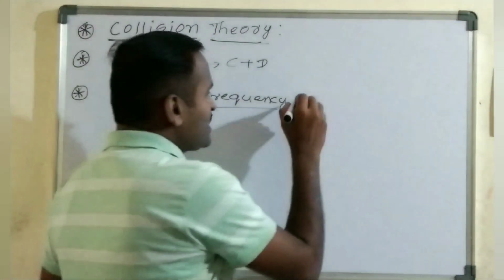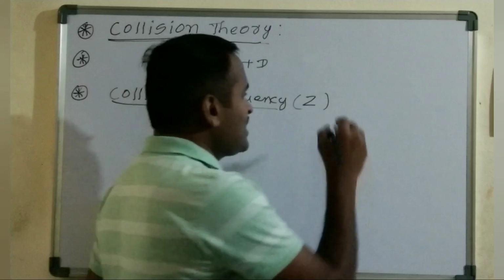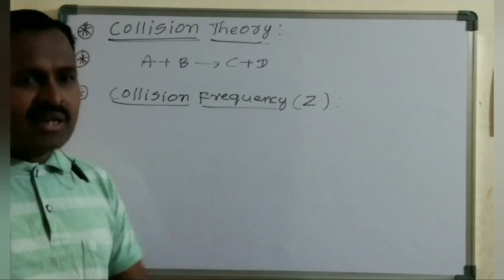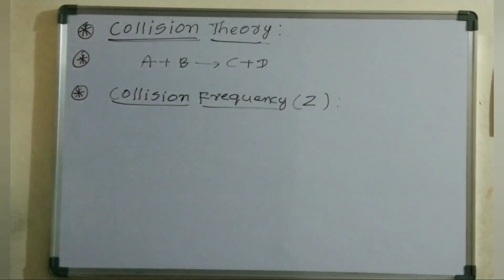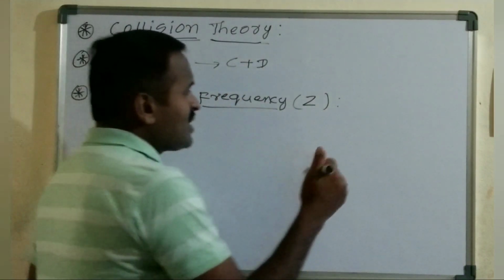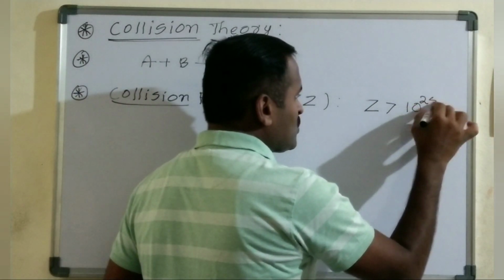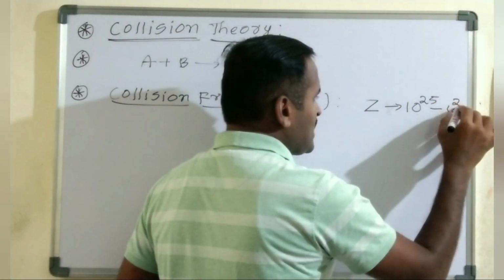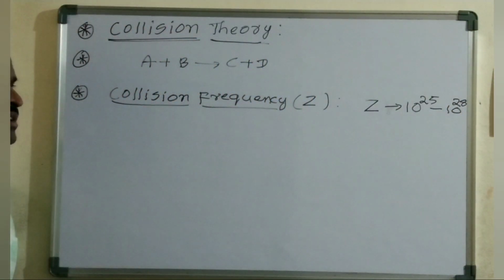Generally, the collision frequency is represented by the symbol Z. For bimolecular reactions, which are the reactions taking place between two reactant molecules, the collision frequency values are in the range of 10 power 25 to 10 power 28. So its value is very high.